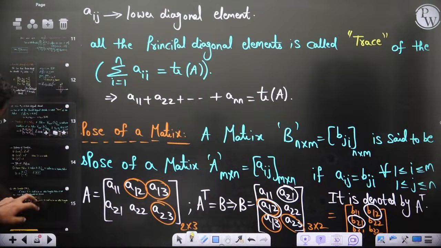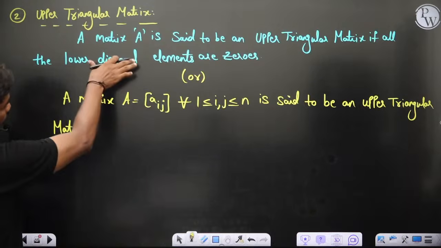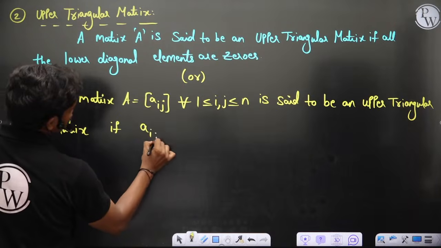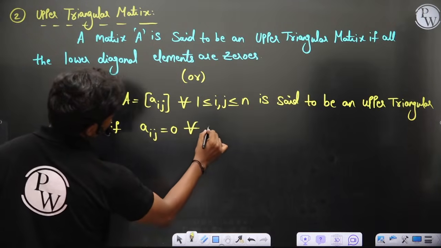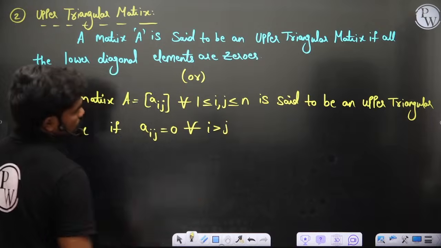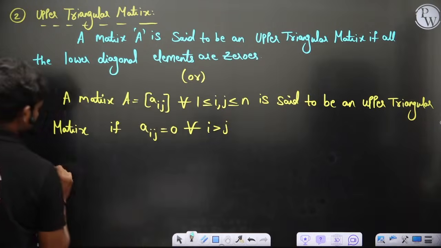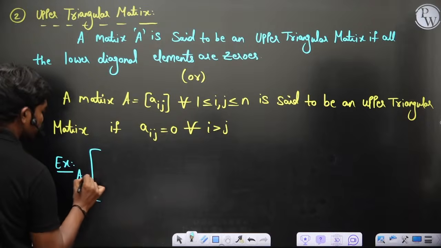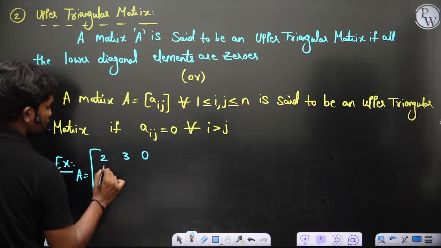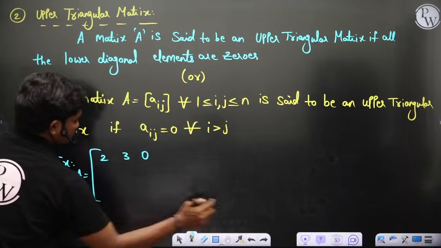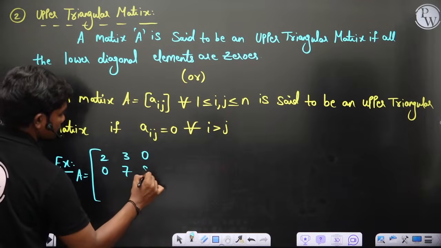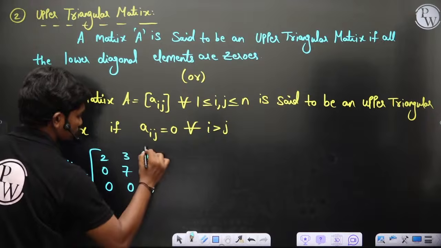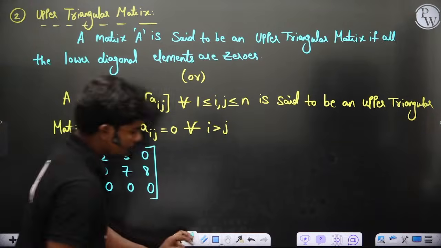To call this matrix an upper triangular matrix, all the lower diagonal elements must be 0, that is, Aij is equal to 0 for all i greater than j. For example, A is equal to 2, 3, 0, 4, 2 or 0, 7, 8, 0, 4 or 0, 0, 0. You can have something like this.